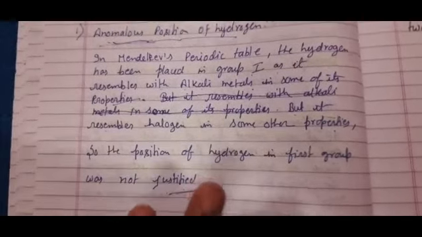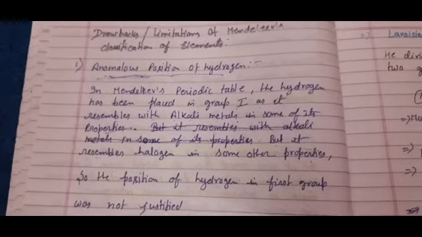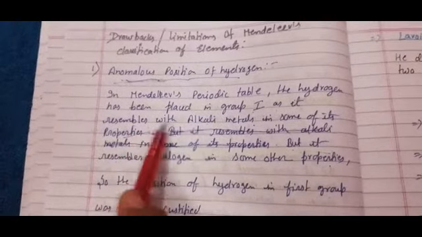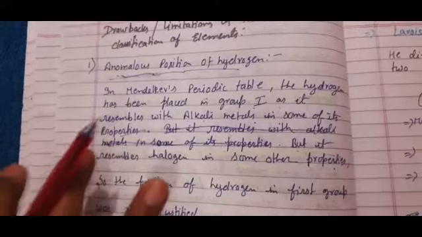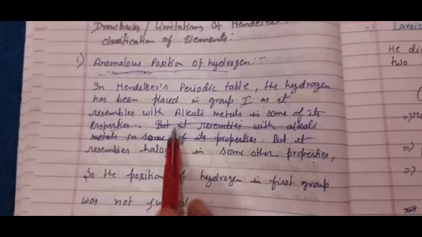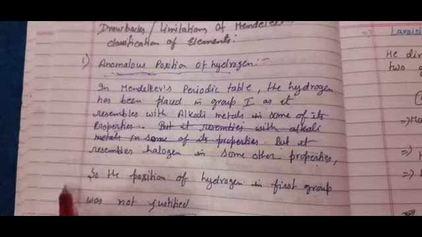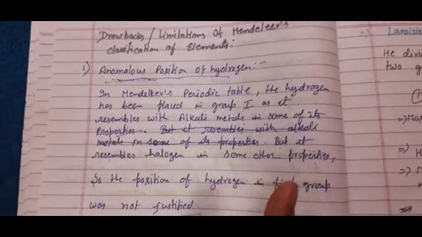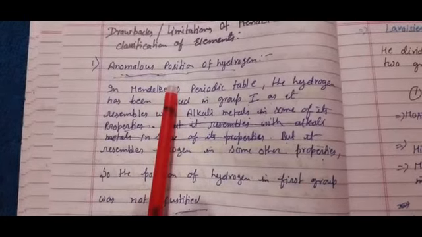Even if you have learned about the modern periodic table, or you are going to learn about it, children, there also you will see this problem, that still we are not able to satisfy the modern periodic table for the place of hydrogen, because hydrogen shows properties of group 1 as well as the halogen group. So we can't keep one element in two groups. So this fault you will see in the modern periodic table also.